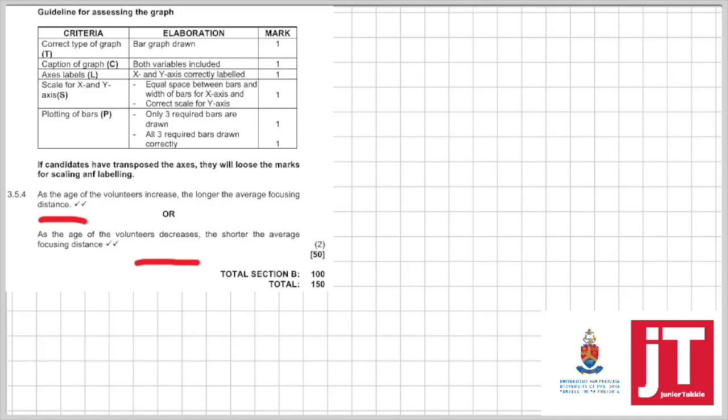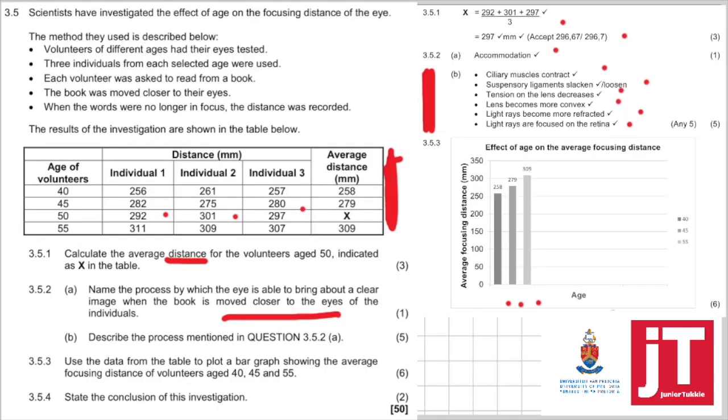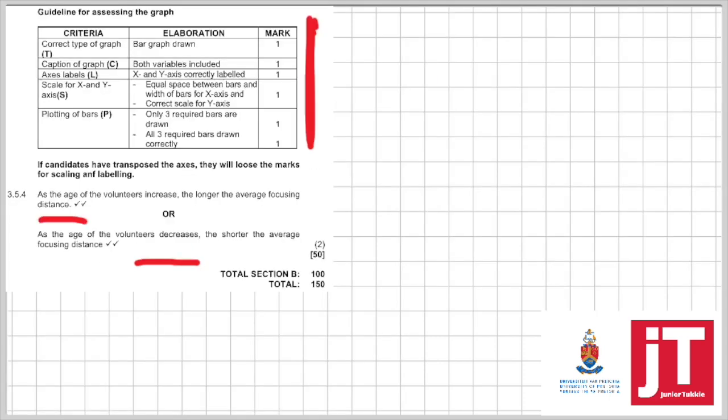If you look at the graph, this was the criteria: the type of graph, the caption of the graph, the labels of the graph, the scale, the plotting of the bars, the spaces between the bars, and the width had to be the same. So you can see here, this is where we got the conclusion. As the age increases, the average focusing distance also increases, or you could have said it the other way around, as in the memo.